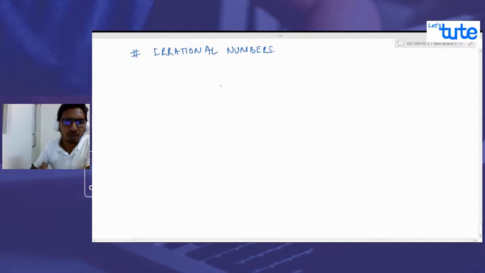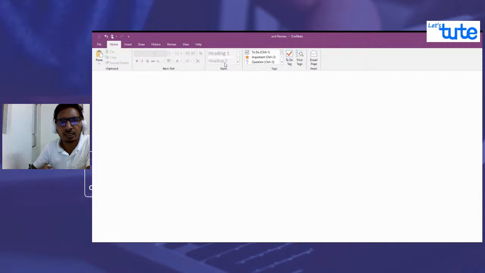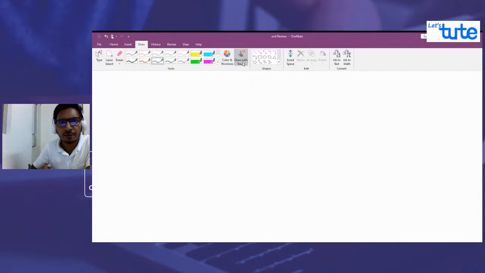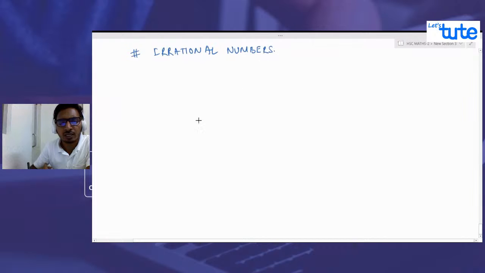So let me just talk about irrational numbers. As we already discussed in previous videos, what are different numbers. This is the real number line, and suppose I'm considering some numbers on this number line. Say this is 1, 2, 3, etc. and -1, -2, -3, -4, etc.